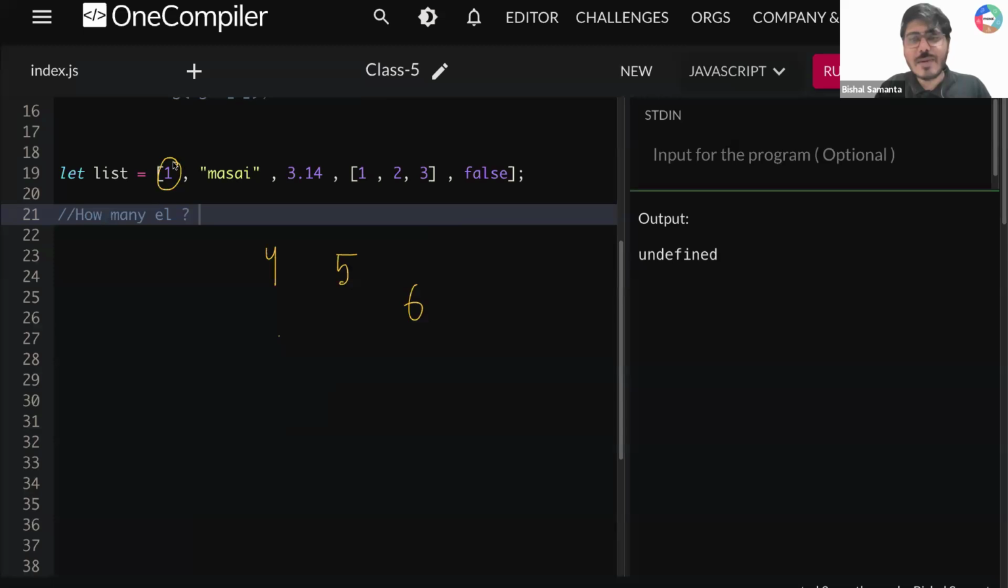Now tell me one thing. Elements. 1 element, 2 element, 3 element. Can I call this whole as an element? Yes or no? Separated by comma, right? And then one more element. So how many elements are present here? 1, 2, 3, 4, 5. Is that clear to all of you? So in this array, there are 5 elements present.